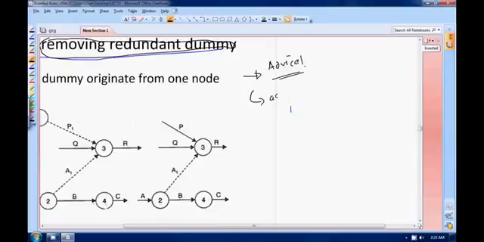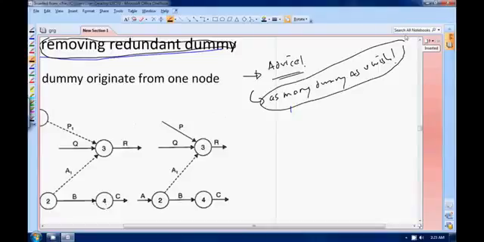You can provide as many dummies as you wish, no problem. But then in the exam, they will ask you to remove the additional dummies which are not required. First you provide as many dummies as you want, but then you have to remove your redundant dummies.